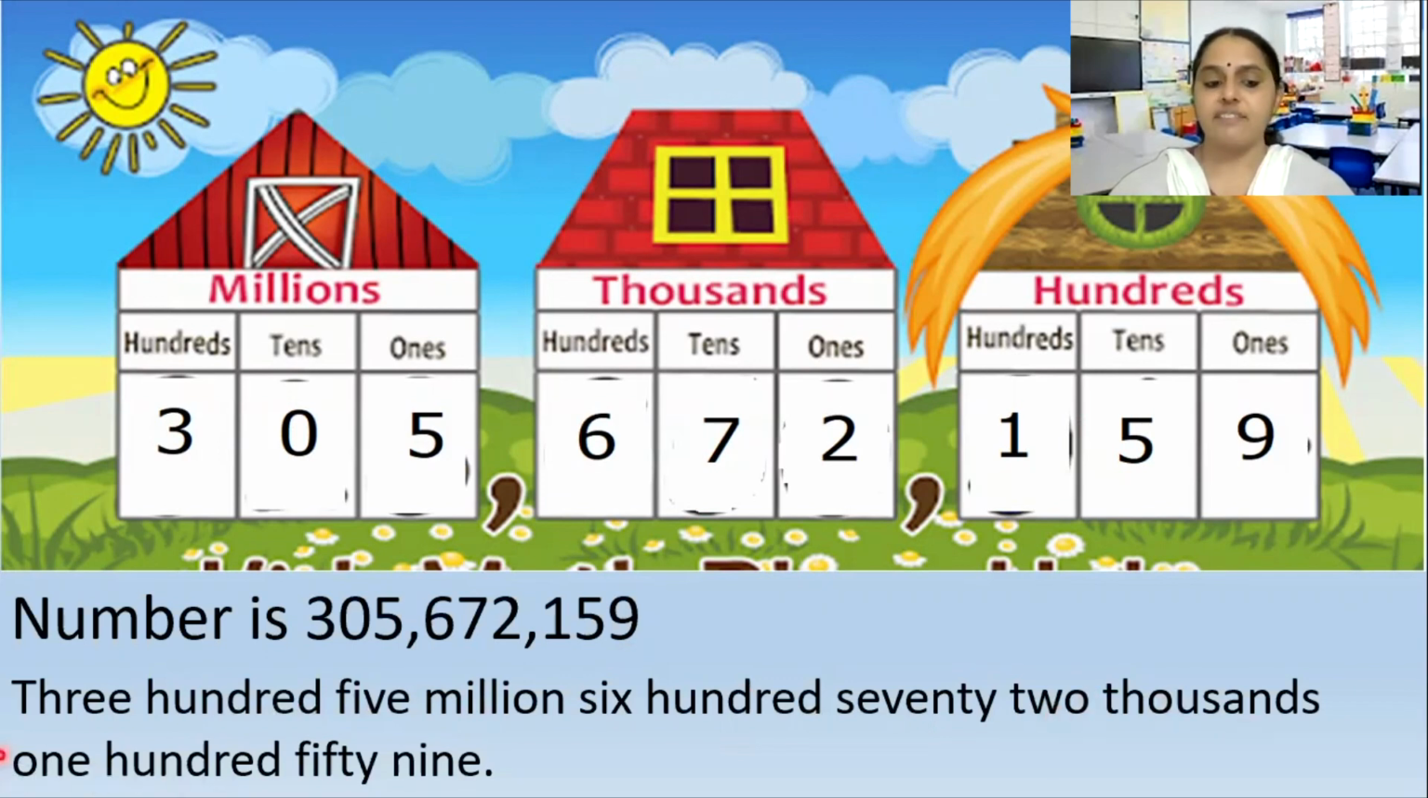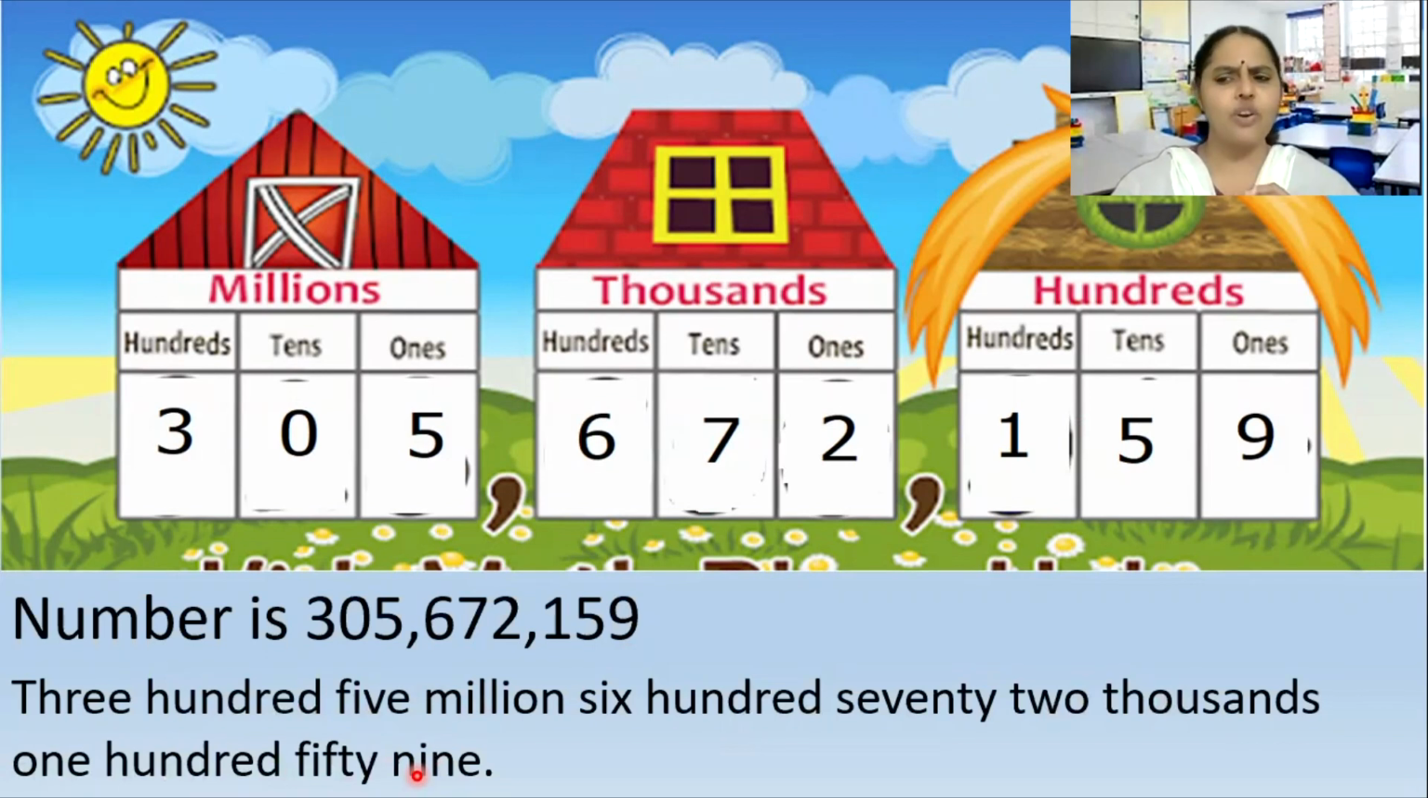305,672,000 and 159. Now I think it is very clear for you what is the Indian place value chart and what is the international place value chart. Are you all clear with it?